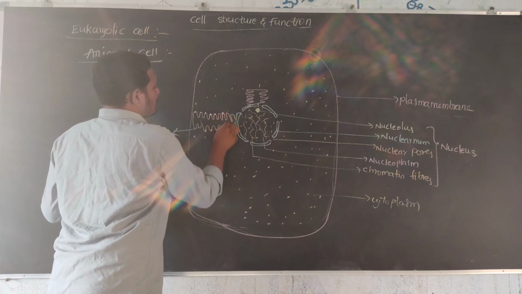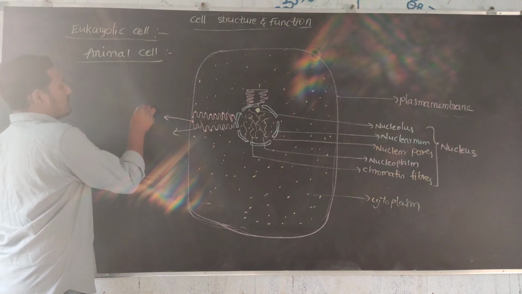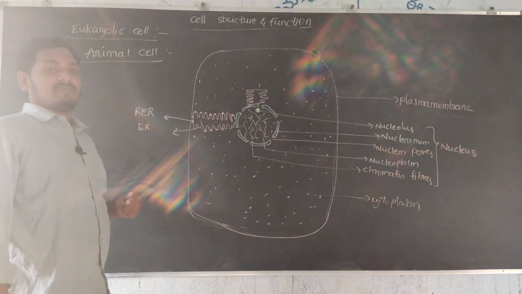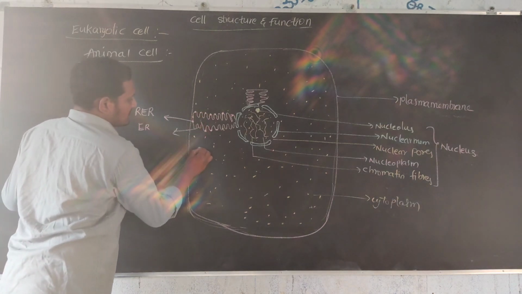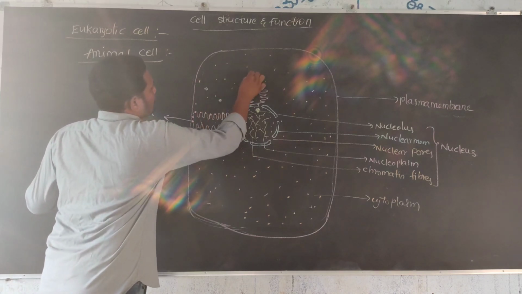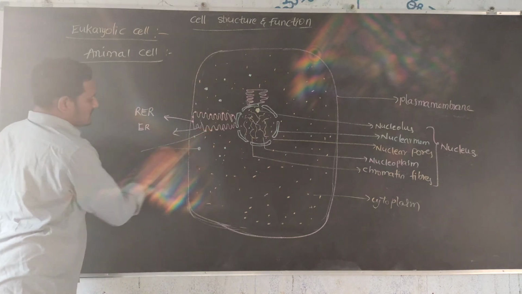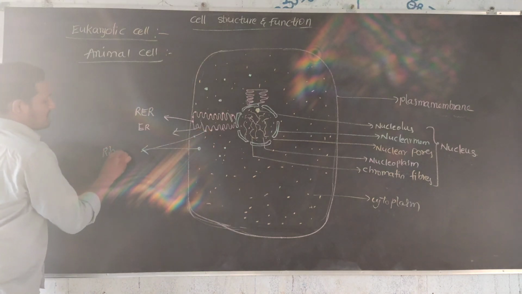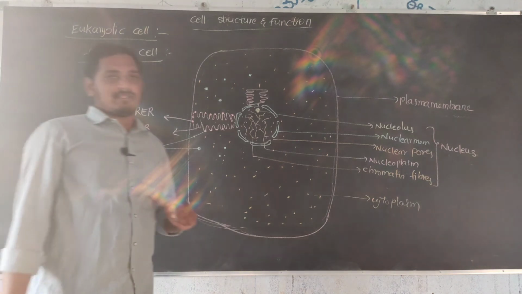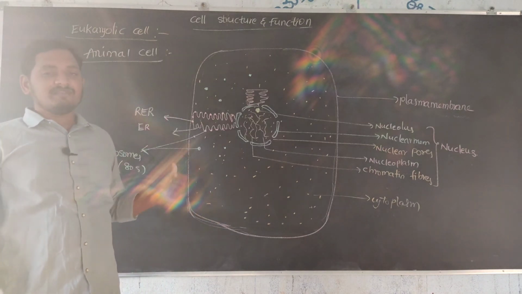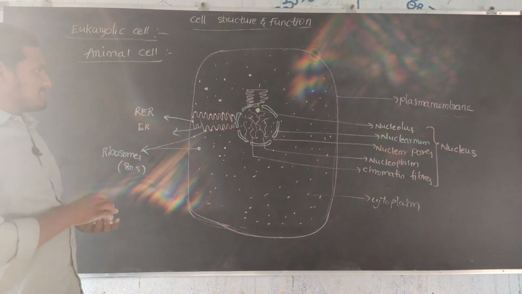This is the rough endoplasmic reticulum. Ribosomes are present here, some also as single ribosomes. These are mainly 80S ribosomes, because it is a eukaryotic cell. In a prokaryotic cell, it is 70S ribosomes.